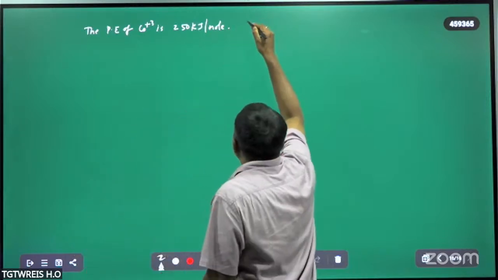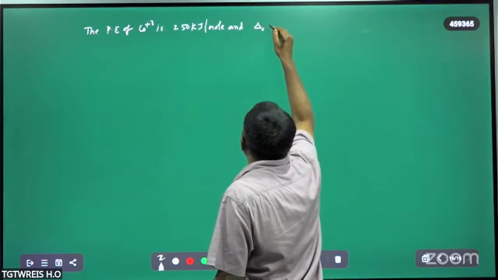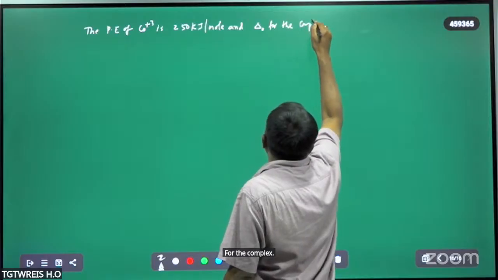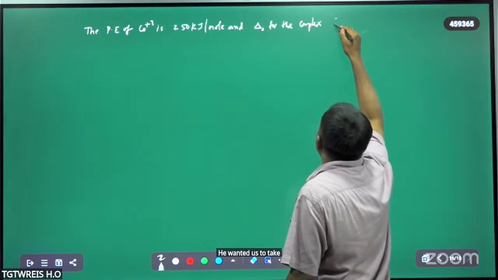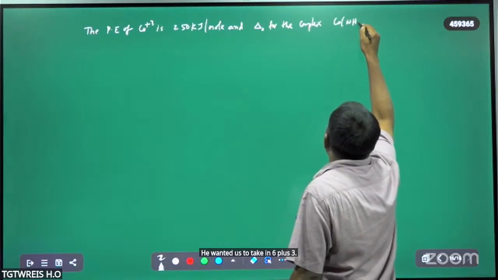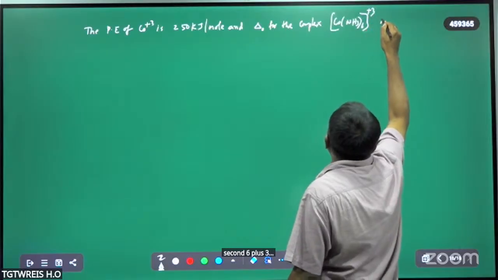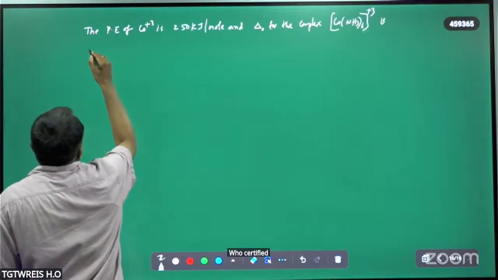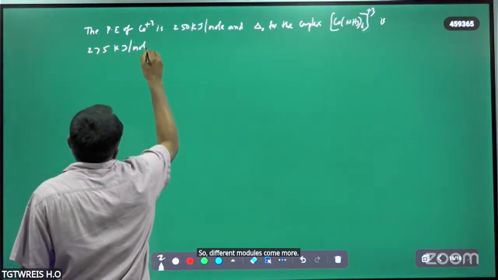And delta naught for the complex [Co(NH3)6]3+ is 275 kilojoules per mole.